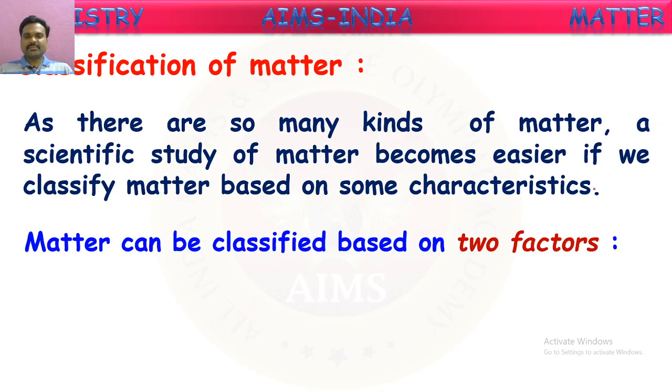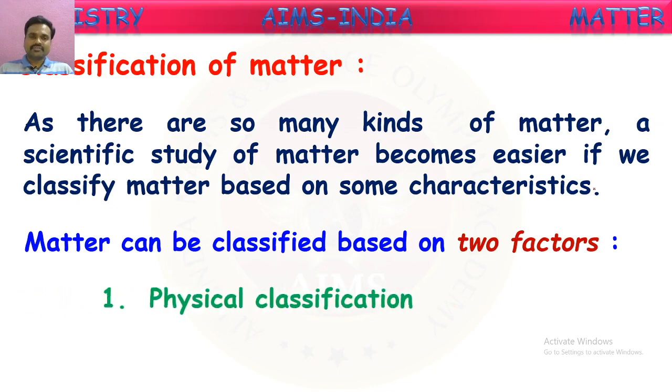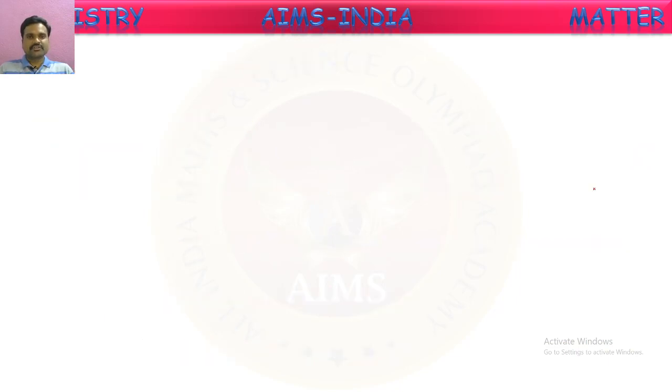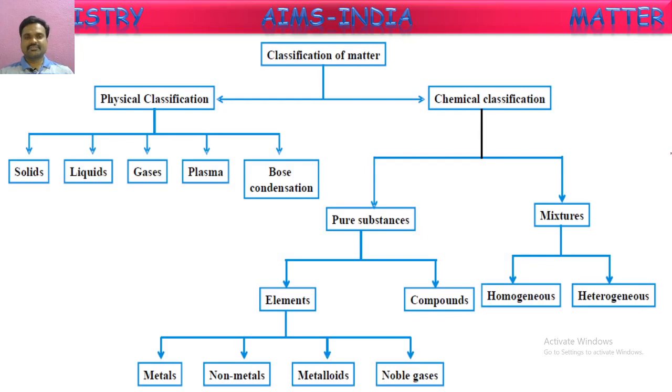Matter can be classified based on two factors. Yes, based upon two factors, matter can be classified. What are those? Physical classification. Another one is chemical classification. Based upon these two factors, we can classify matter. See, here the full chart for the classification of matter is shown. One is physical classification, the other one is chemical classification.